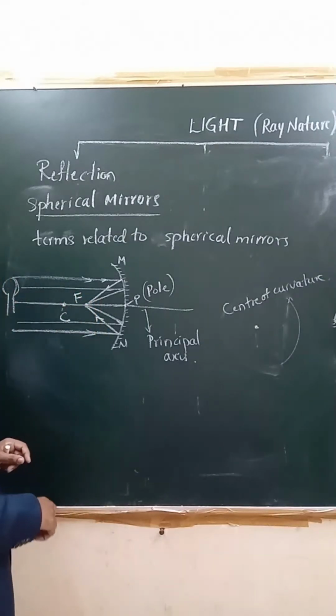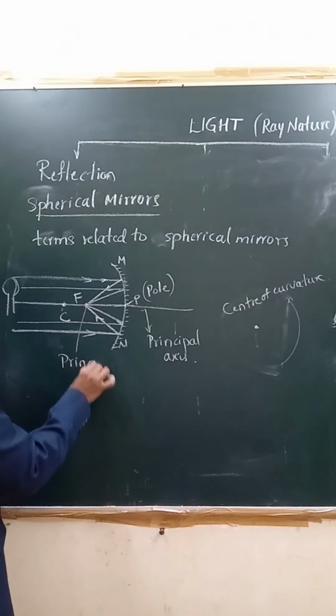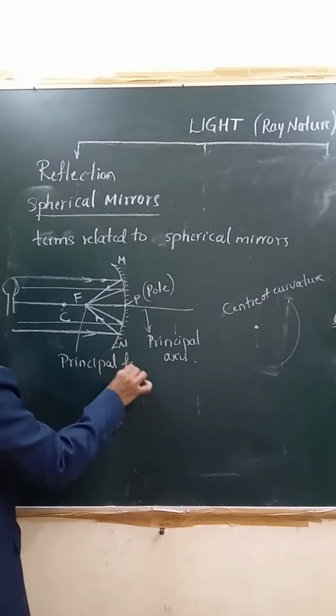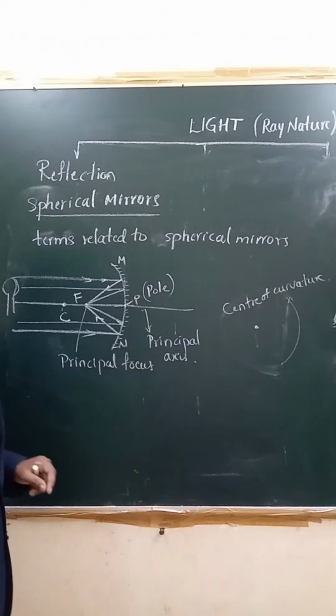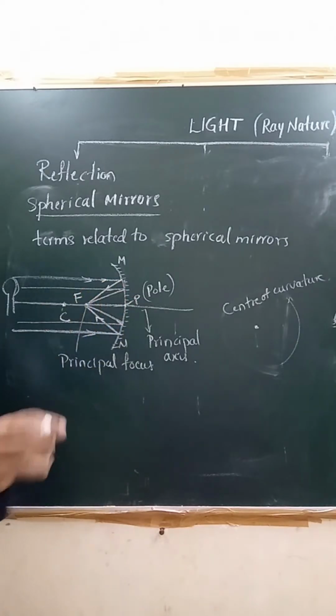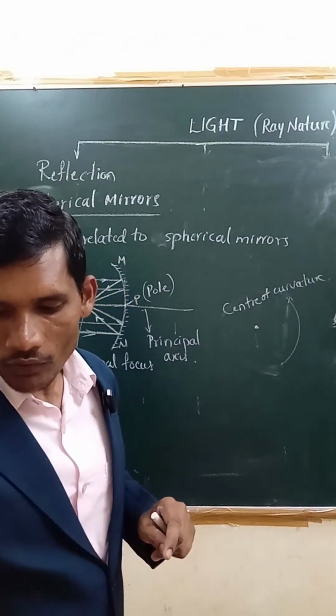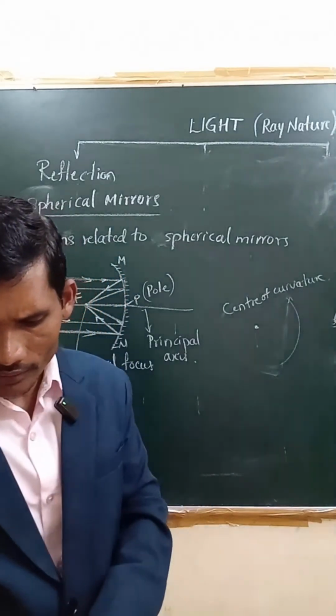It is denoted by F. It's very simple. The point where all the rays meet each other on the principal axis is called the focal point or principal focus, right?